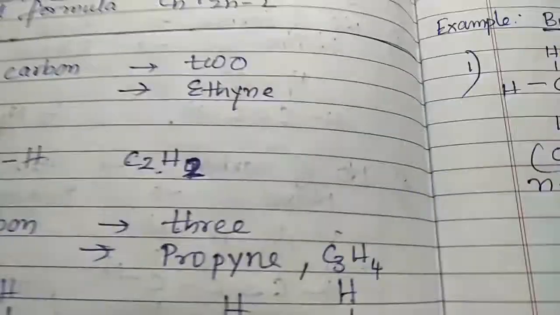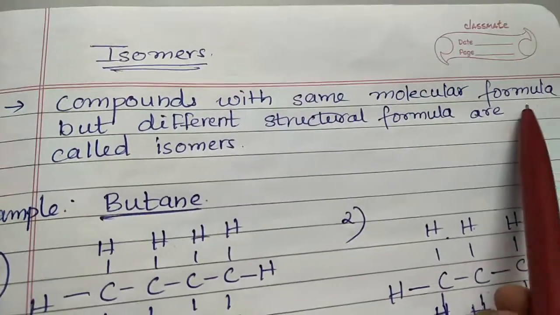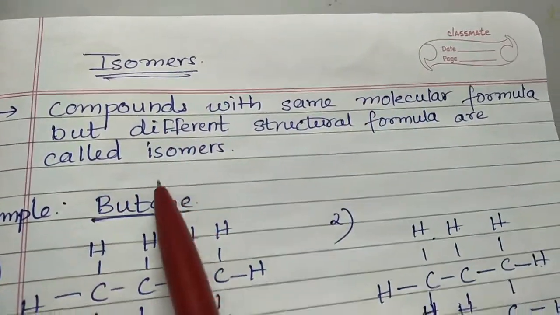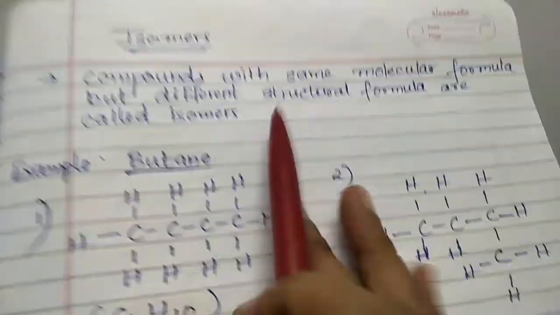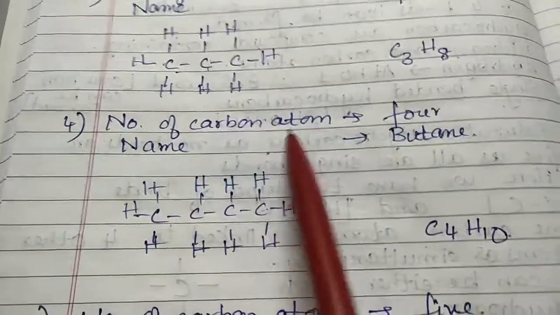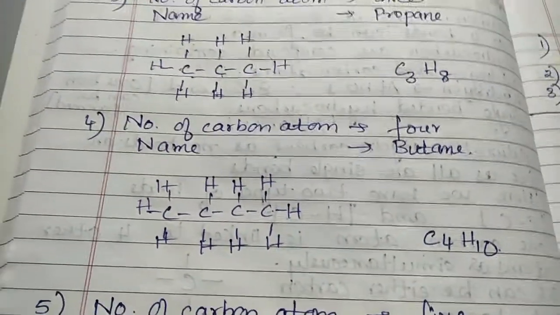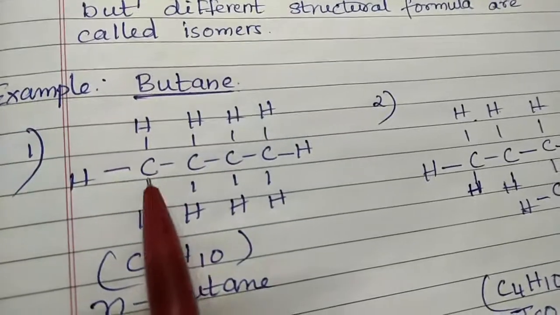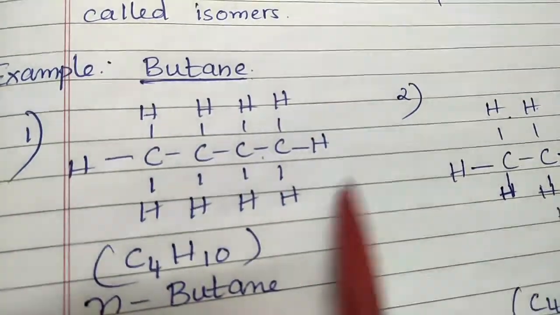Now there is one small topic, that is isomers. Isomers are compounds with the same molecular formula, but the structural formula is different. Now suppose you take butane. Butane means you have got 4 carbon atoms. If you recollect what we did just now, the number of carbon atoms 4, that is butane. If you take this butane, it has 4 carbon atoms, and if you see hydrogen, there are 10 hydrogen atoms. That is normal butane.